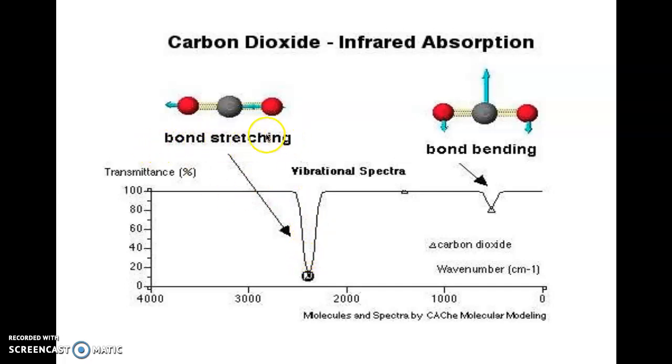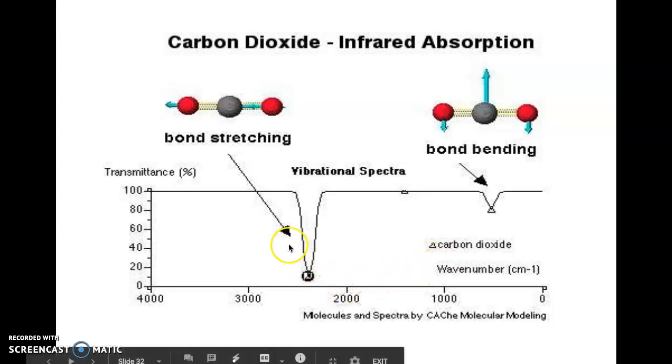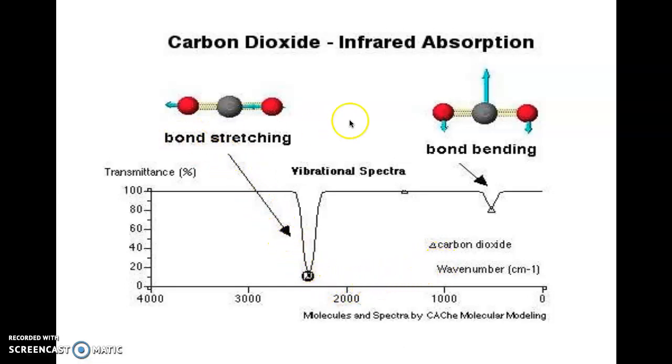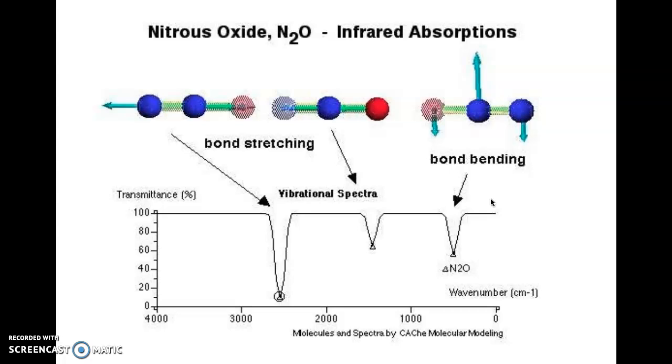And actually we know that at about 1,200 wave number, carbon dioxide begins to stretch. So in other words, the bond begins to absorb that energy. And then if you keep going at around, I don't know, 500 wave number, again it begins to absorb, and that's bending. Actually, the molecule begins to bend when it absorbs energy. You can see that with nitrous oxide.